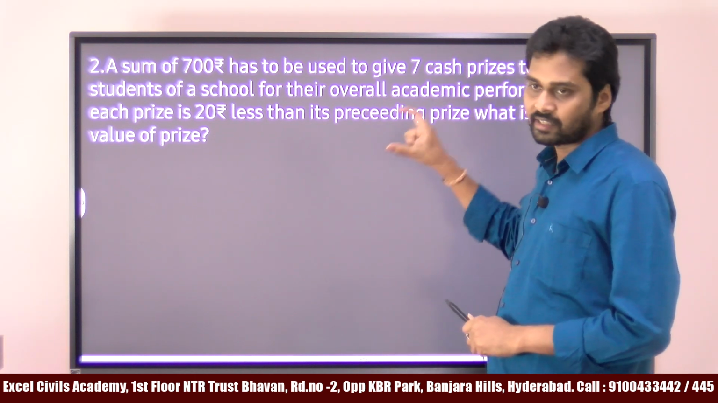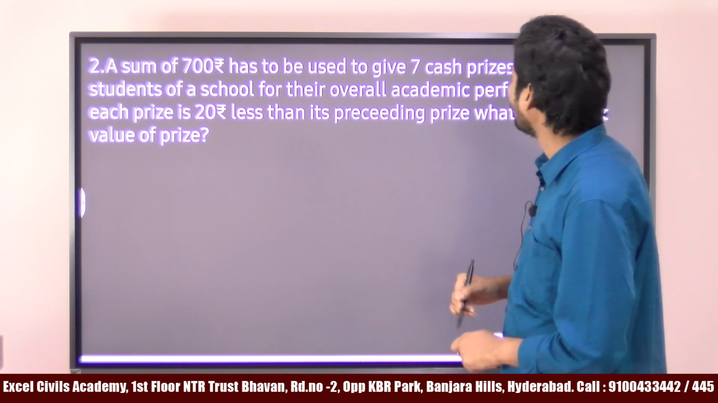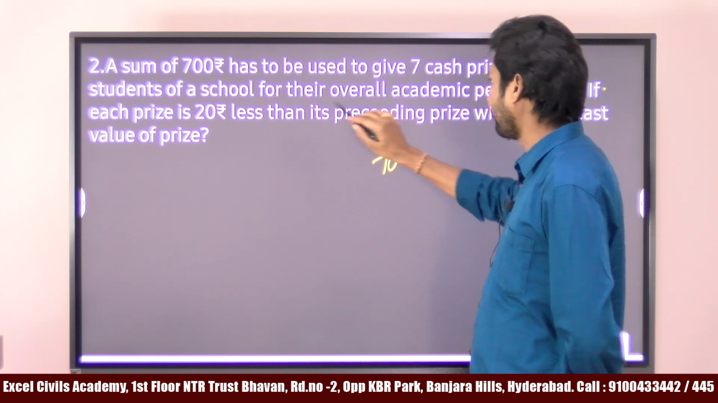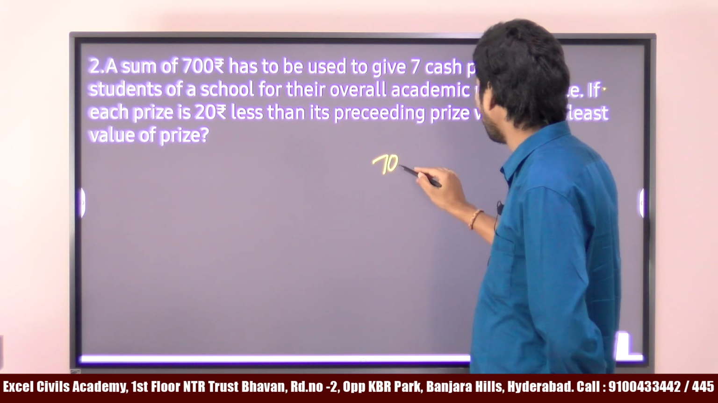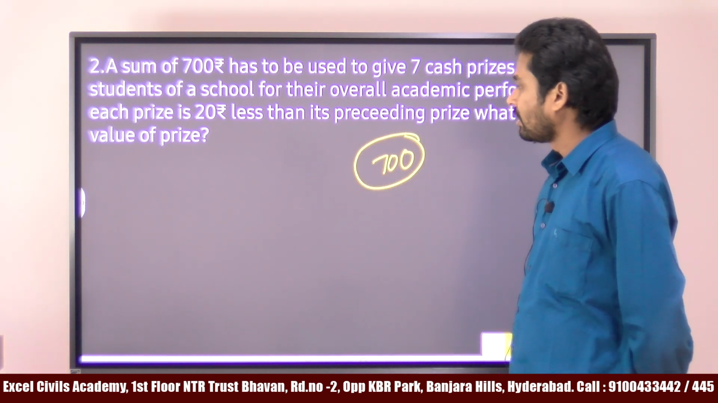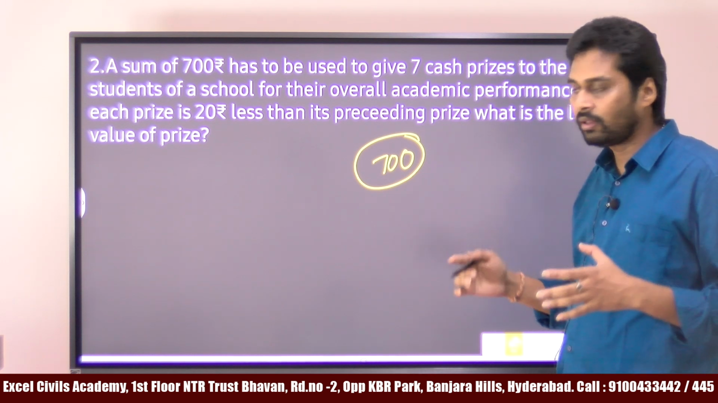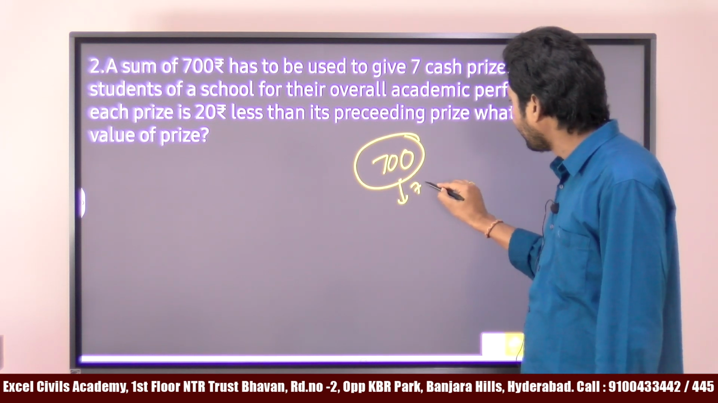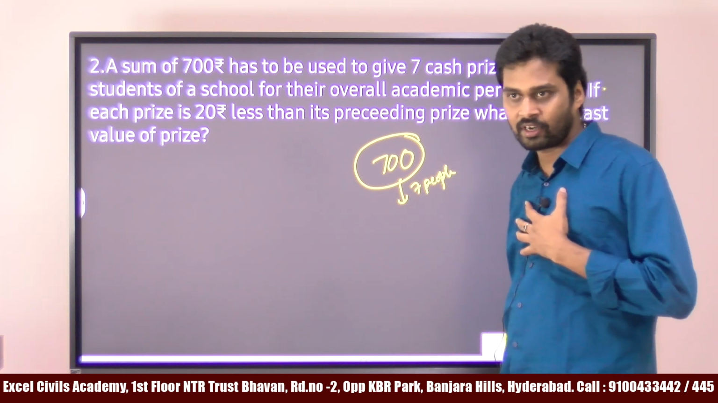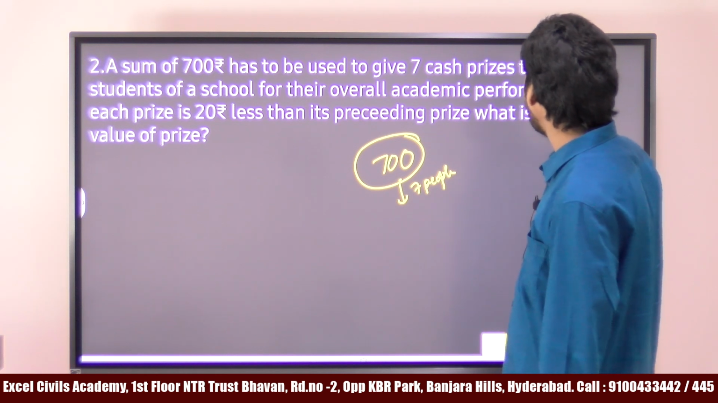See, first you understand the problem. A sum of 700 rupees has to be used to give 7 cash prizes to the students of a school for their overall academic performance. What is the total amount? 700 rupees. This 700 rupees has to be distributed among how many people? 7 people. Let's say that I have 700 rupees. I want to distribute among 7 people, right? And what is my condition?